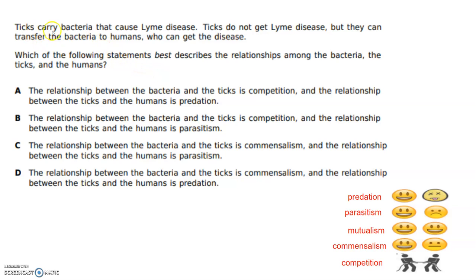So it says ticks carry the bacteria that cause Lyme disease, but the ticks don't get Lyme disease. So the ticks don't get sick even though they're carrying the bacteria. So the bacteria basically is getting a free ride. It's like having someone drive you around in the car. Okay, so the bacteria are getting a free ride. So that's good for them.